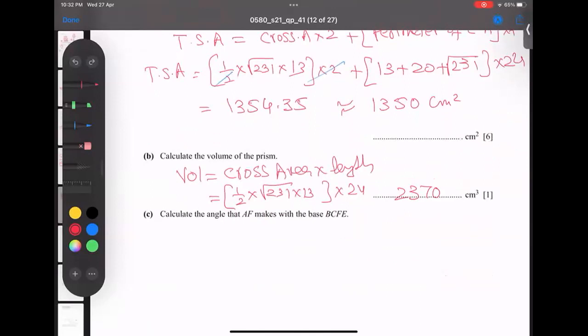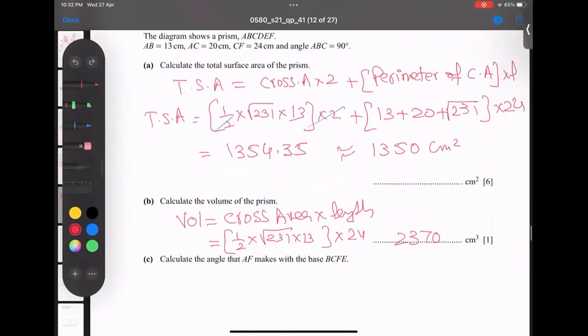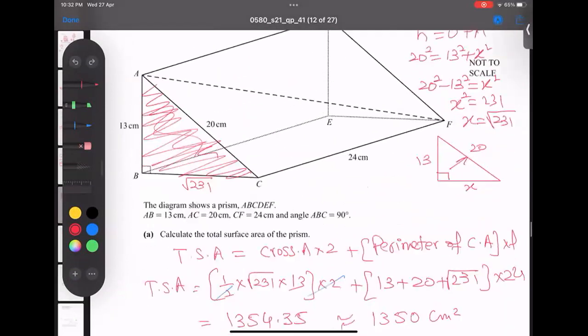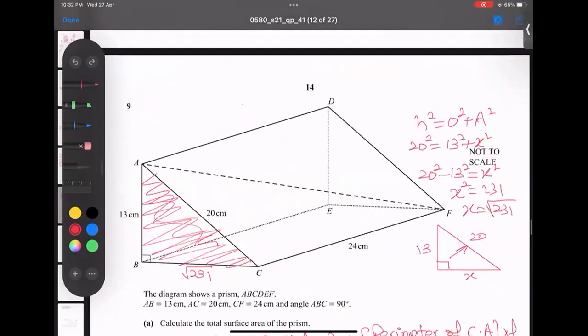Now the next part, he's asking us to find the angle between AF and the base ABCD. AF and the base. I discussed many times, when the base comes, base is called floor. So AF, this dotted line is AF, and for the floor base, never count this line, never count. Always I'll count a line on the floor in the middle. I'm going to show you this line, or I'll make it a blue color, better.